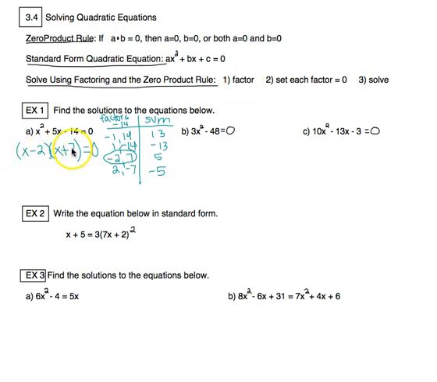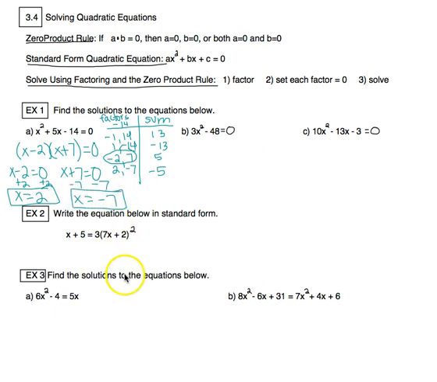We have a product of 2 things that is equal to 0, which means that either the first factor, x minus 2 equals 0, or x plus 7 equals 0, or they both equal 0. So we set each of them equal to 0 here, and now we're just going to solve. Here I'm going to add 2 on both sides. Here I'm going to subtract the 7. So x equals 2 would be one answer, and then x equals -7 would be the other.